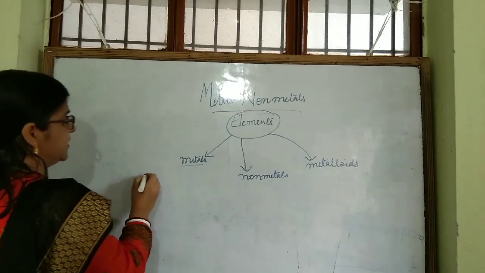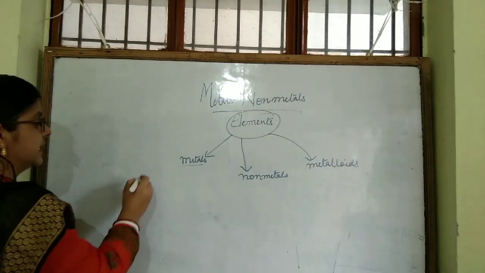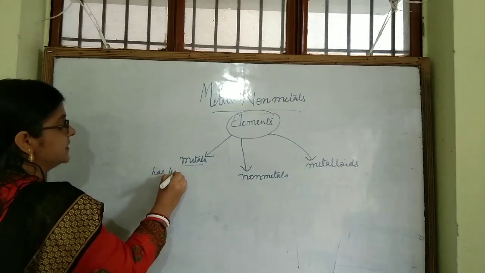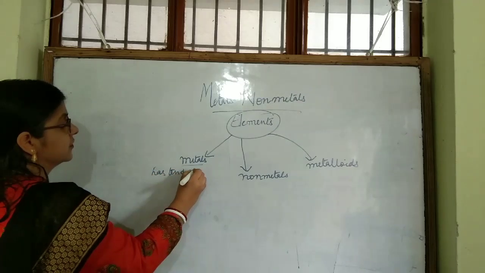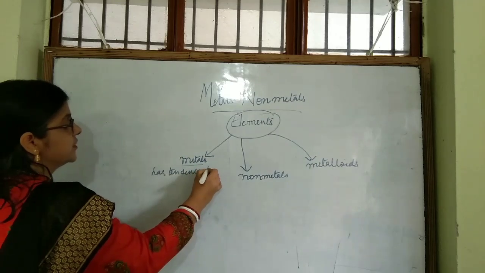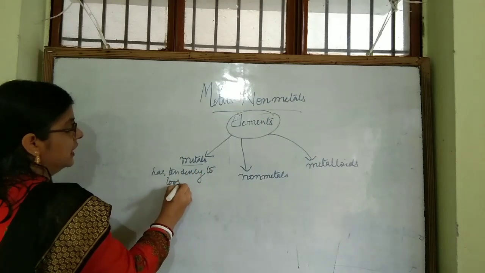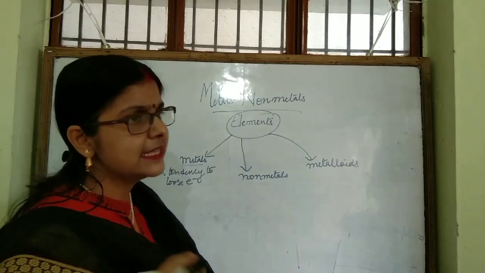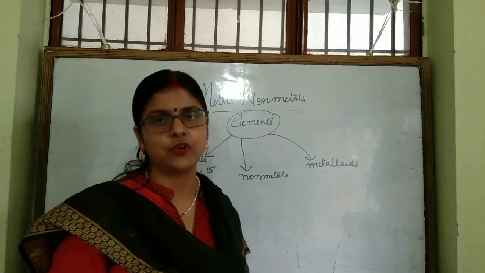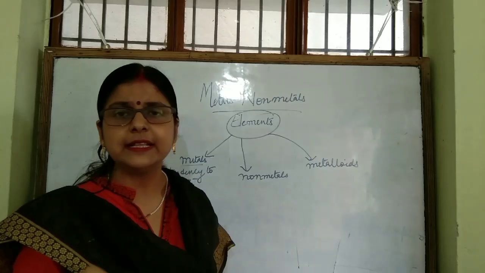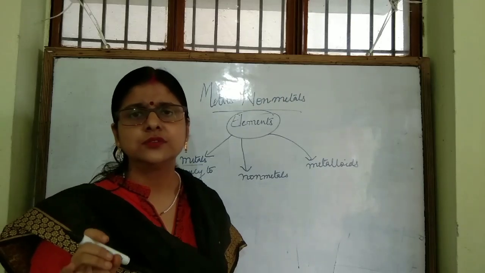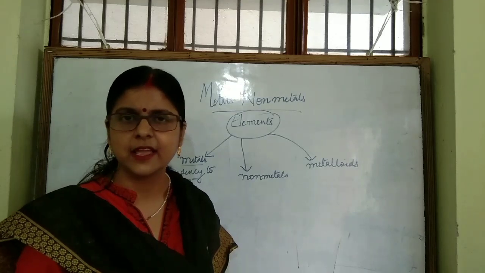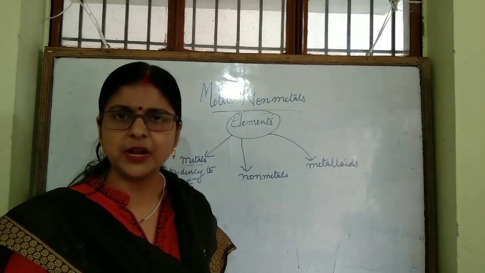Metals are the elements which have a tendency to lose electrons. Since metals have 1, 2 or 3 electrons in their valence shell, how many electrons are there in metals?